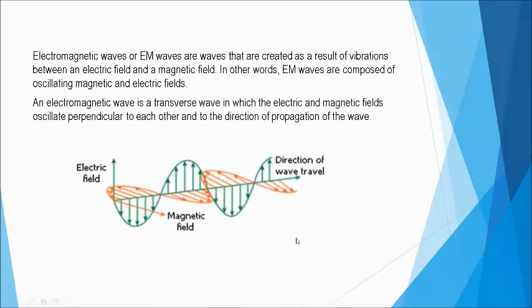And this is how it looks like. If this is the propagation of the wave, that is horizontal. So the magnetic field is transmitted perpendicular to the direction of wave travel, and also perpendicular to the electric field. So you see, they are perpendicular to each other, and both are perpendicular also to the wave direction. So these are the electromagnetic waves.